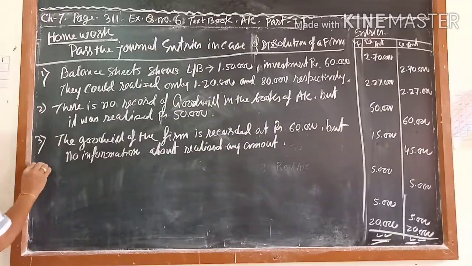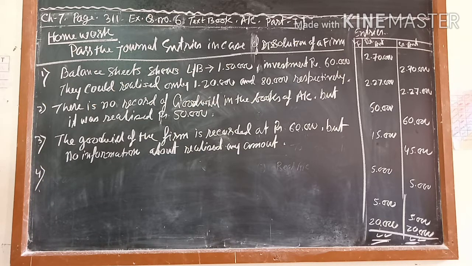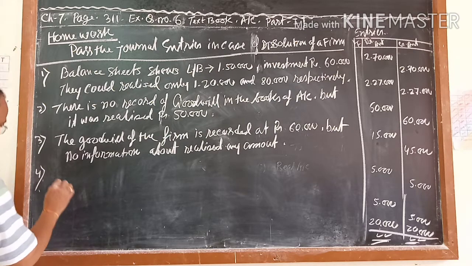Number 4. During dissolution of the partnership firm, after paying all liabilities and partners' loan, the excess of realization account was 80,000.